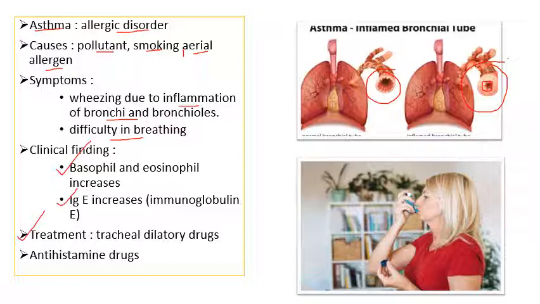That can temporarily dilate, that is broaden your trachea, or you can say your bronchial tree, so that whatever swollen bronchi are there may regain a bit of elasticity. And as it is an allergy, the other thing given is antihistamine drugs, because basophils release histamine. To suppress those histamines, antihistamine drugs are given. So this is about the first disease, asthma.